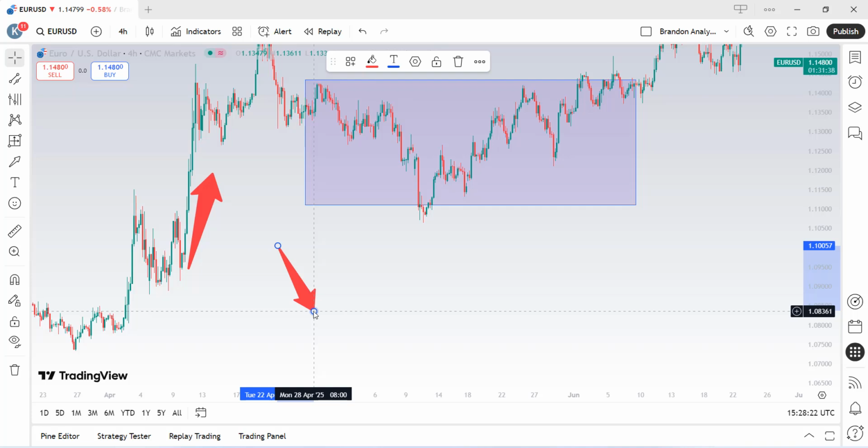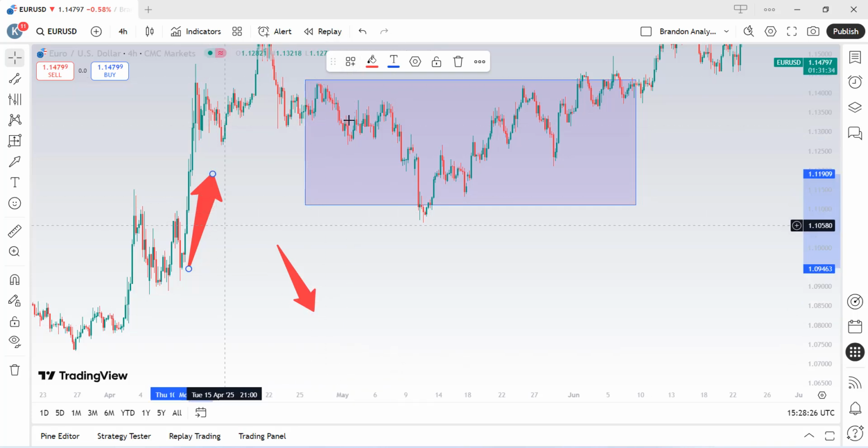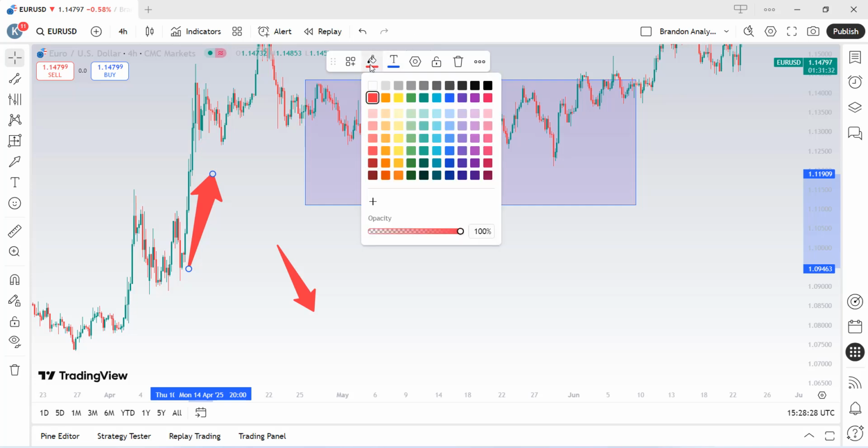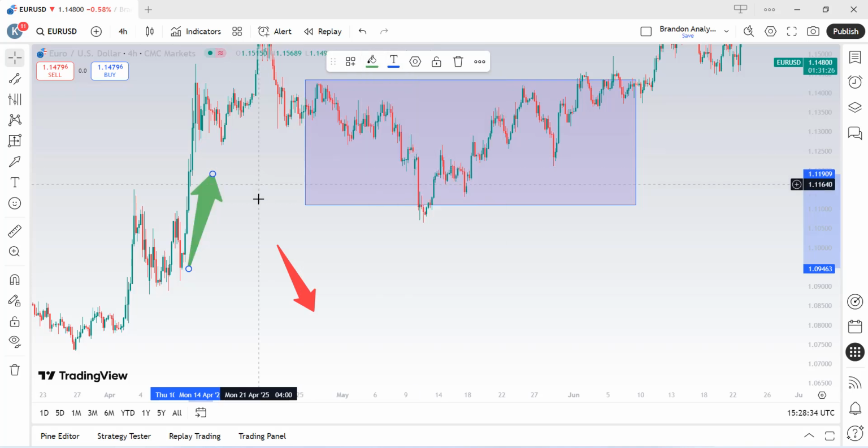And if you want to change the colors, you can click on their shape and click on this bucket pens and change it to blue if you want, or green, depending on the color that suits your visuals.